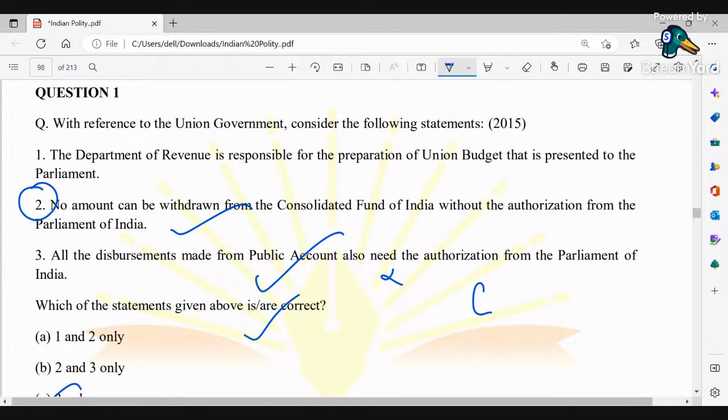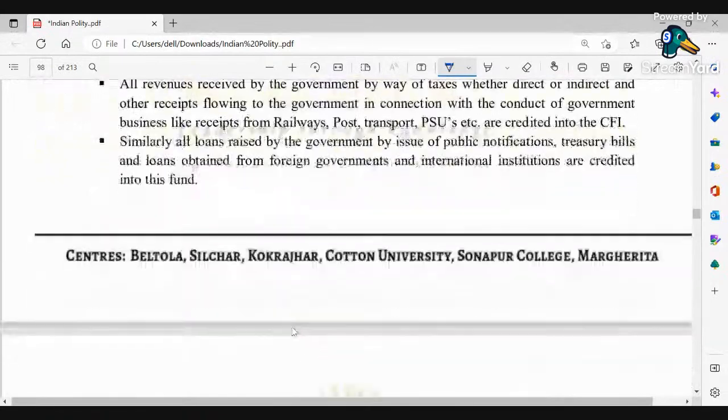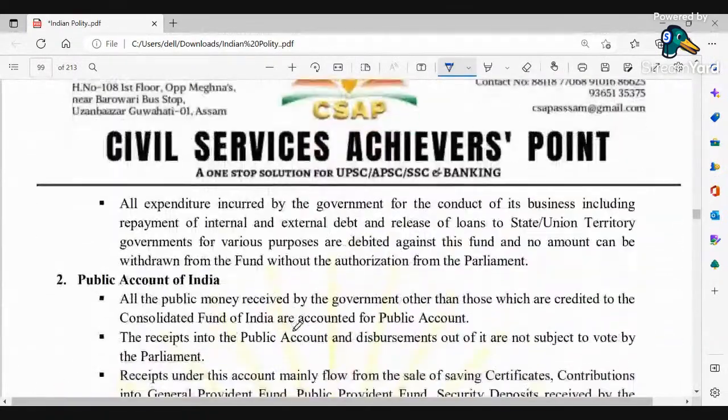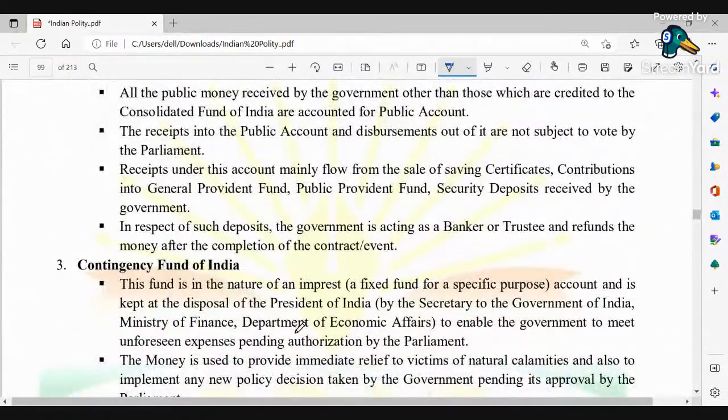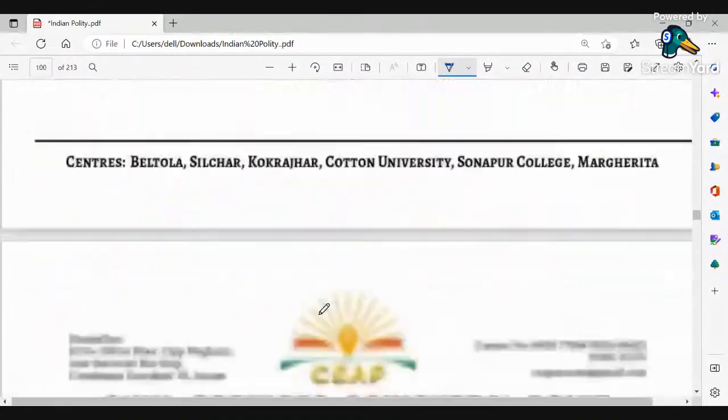Department of Revenue is responsible for the preparation of union budget. No, it is the Ministry of Finance. So here the Department of Revenue is not directly related to the preparation of union budget. Please do remember all this. Next. Okay, so all the respective explanations are over here. Next.